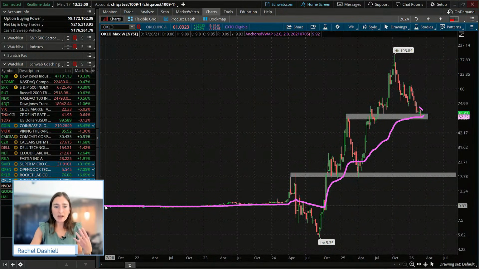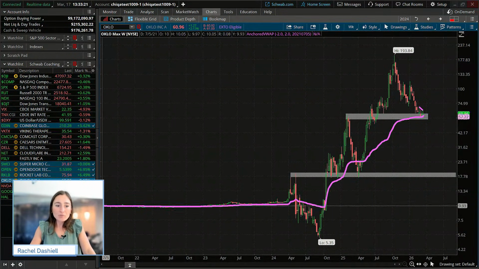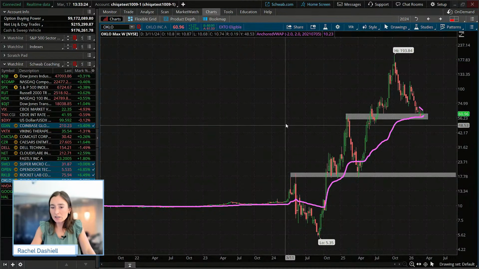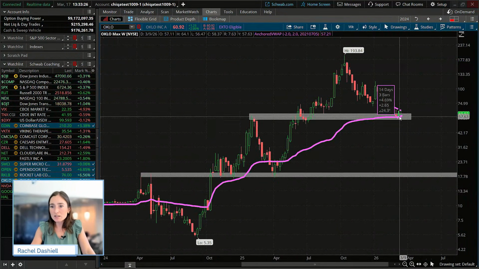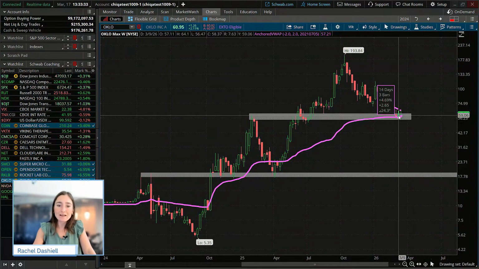So the first thing I did was add an anchored VWAP in, an anchored volume weighted average price line, which is typically that level folks are looking for as far as levels to step in and buy at support or sell at resistance. So those are really pivotal levels there. From that first week that it started trading, price is currently sitting and bounced off last week actually off of the anchored VWAP here, so it's still holding that level.